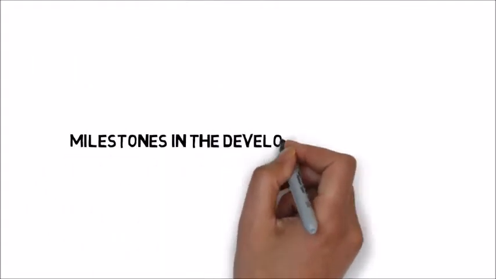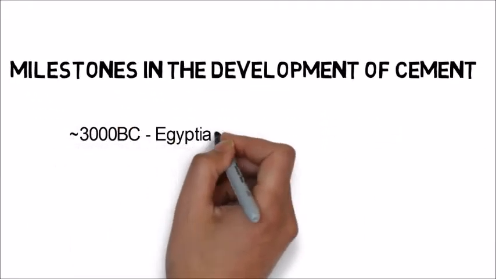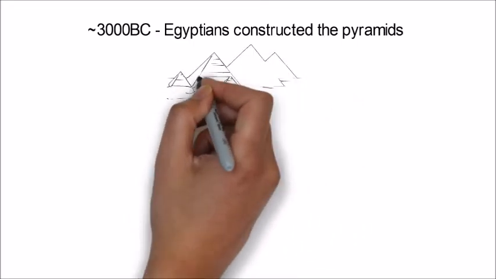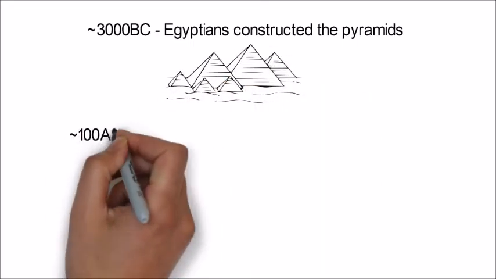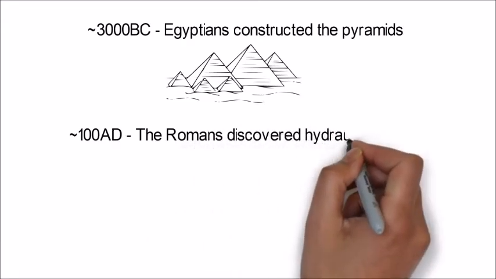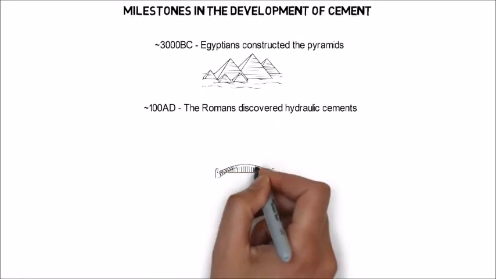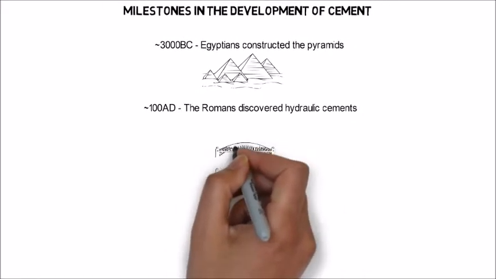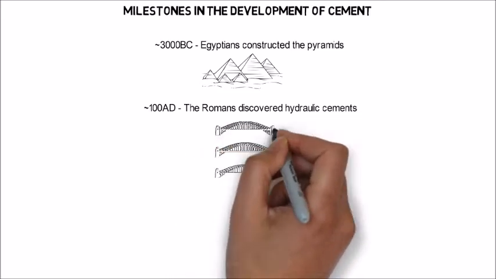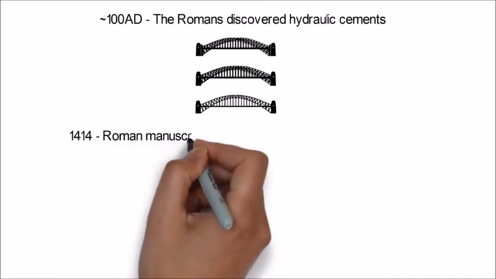Cements have undergone development over thousands of years. The oldest known use of cement is in the construction of the pyramids almost 5,000 years ago. 3,000 years later, around 100 AD, the Romans discovered the first hydraulic cement that set underwater, and they used it to build their harbors. Roman concrete was made by mixing volcanic dust with lime and water. These types of cements were later termed pozzolanic cements, after the city of Pozzuoli, which still exists in modern-day Italy.